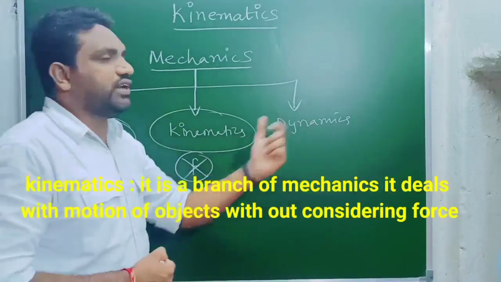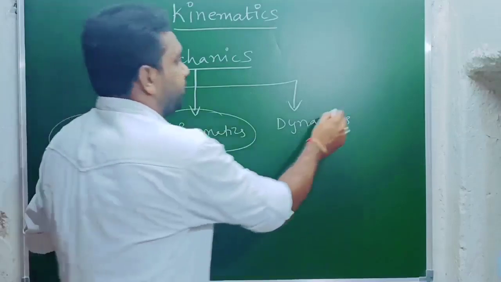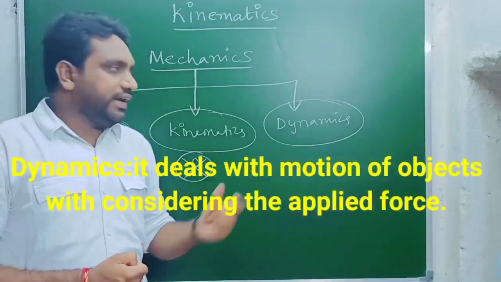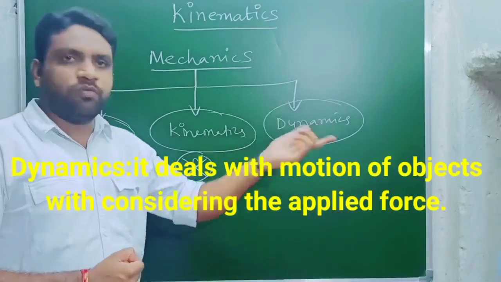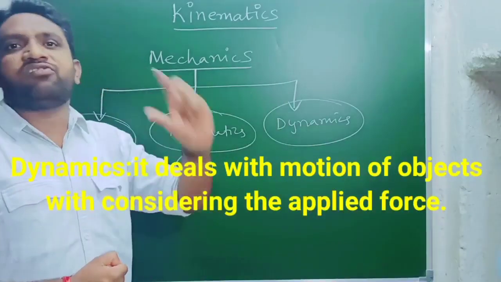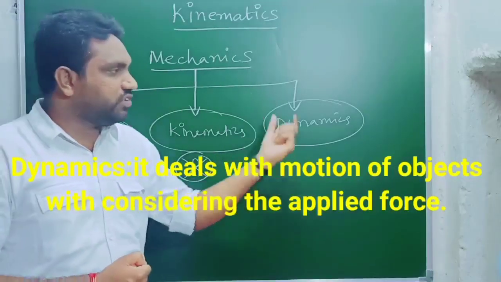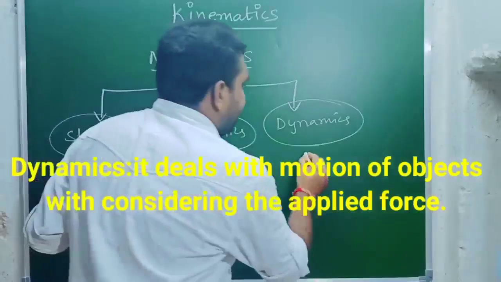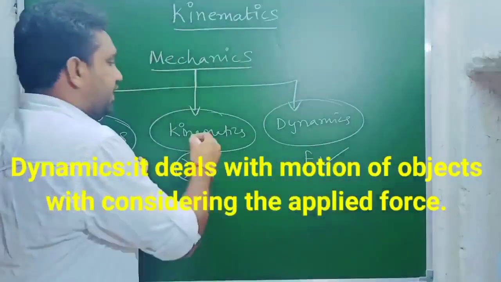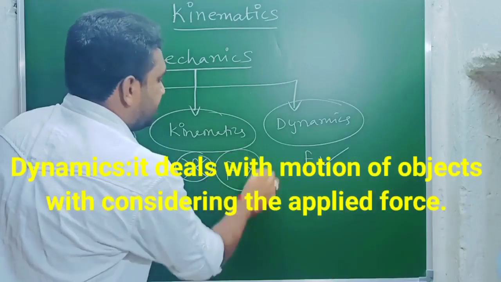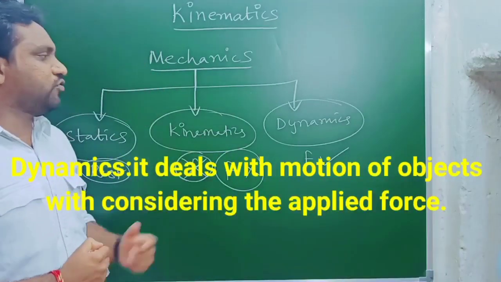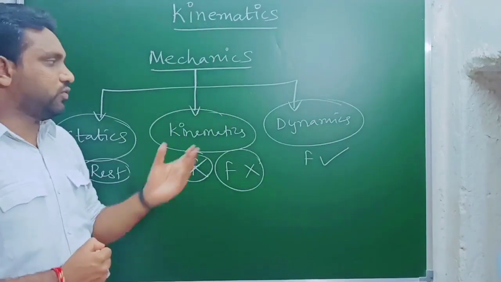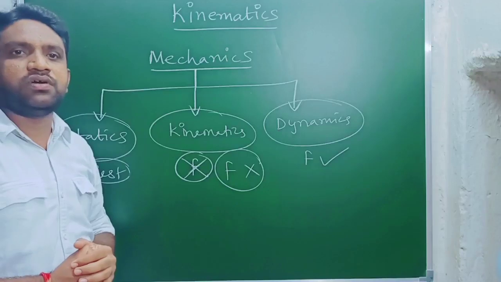Next we will see dynamics. Dynamics is a branch of mechanics. It deals with the motion of objects, but with considering the force. It explains the motion of objects by considering the applied force. So in dynamics we consider the force, while in kinematics we should not consider the applied force. That is the difference between kinematics and dynamics. Now we are going to learn complete information about kinematics.